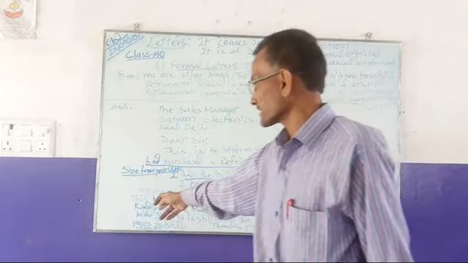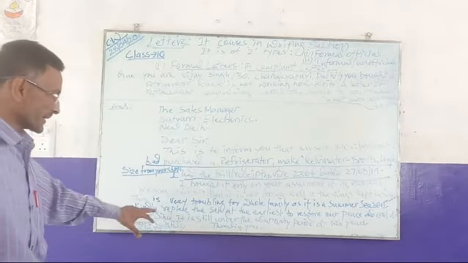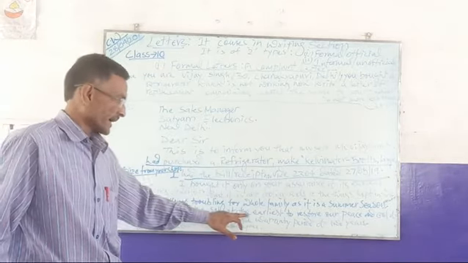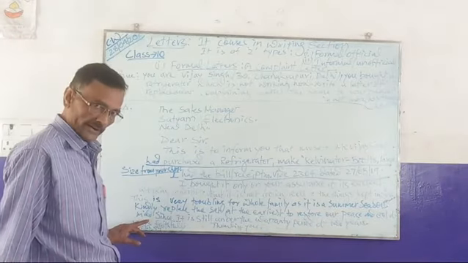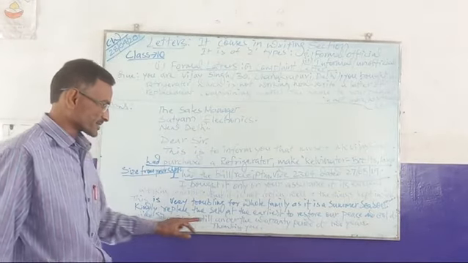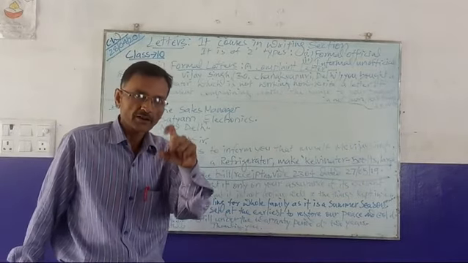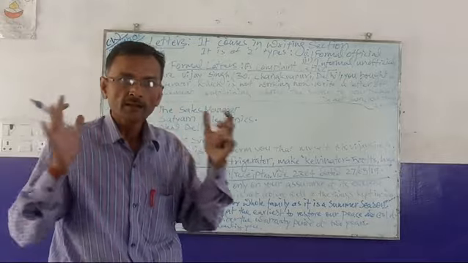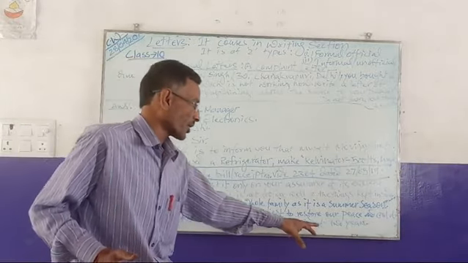So here we have to mention that this is very troubling for the whole family. Kindly replace the set at the earliest to restore our peace and cool of mind. Since it is still under the warranty period, now we have to mention its warranty period. In the warranty period, the sets are exchangeable. Under the warranty period of 2 years.